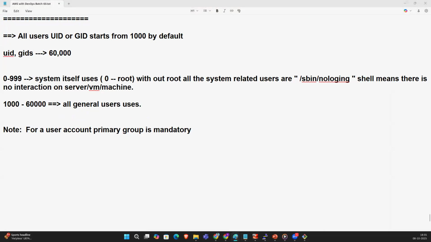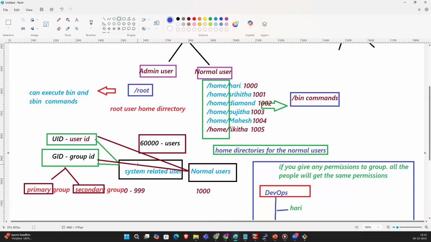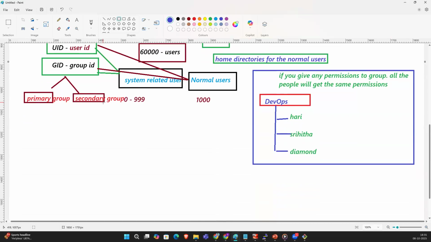What is this primary group? There is a primary and a secondary. Group IDs, GIDs, have a primary group ID and secondary group IDs. For example, DevOps is primary, and the secondary groups could be AWS Cloud or Cloud Engineer.